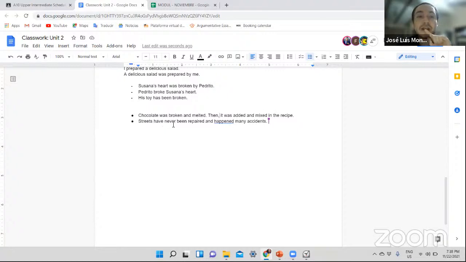Very good. Streets have never been repaired and happened many accidents, but in this case, this is another subject. So the subject has to be first. And many accidents happened. All right, because this is the passive voice. And then this is one part of the consequence, but it's something different. So many accidents is the subject, and happened is what happened before. All right. There you go. I don't know now if you have any questions related to that.